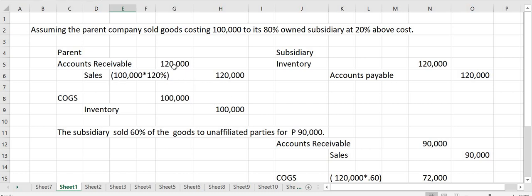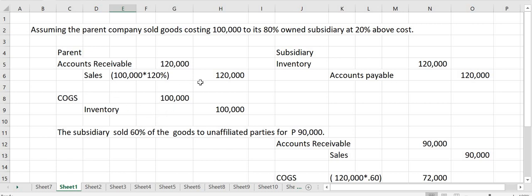So the selling price is actually 100,000 times 120%, since it was sold 20% above cost. So that's actually 120,000. And then assuming perpetual inventory, the entry naman ni parent company will also debit cost of goods sold, credit inventory for 100,000, the cost of the inventory.